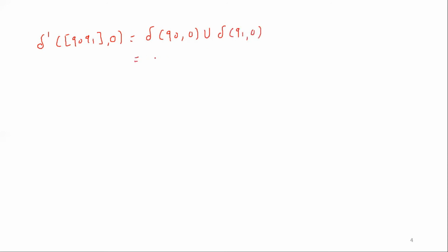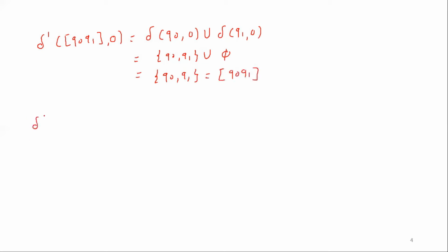Now Q0 for 0 goes to Q0, Q1, union Q1 for 0, no transitions, so that is equal to Q0, Q1, and in DFA represented as Q0, Q1.